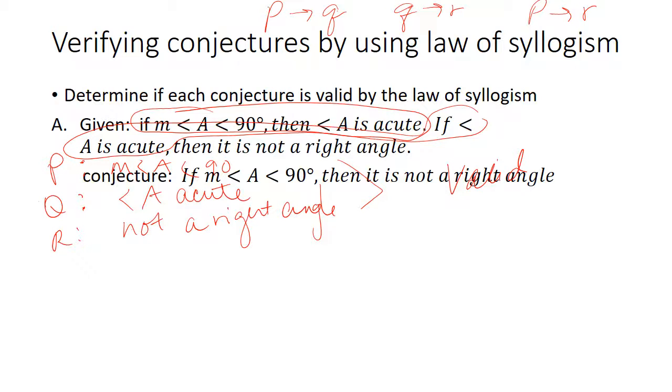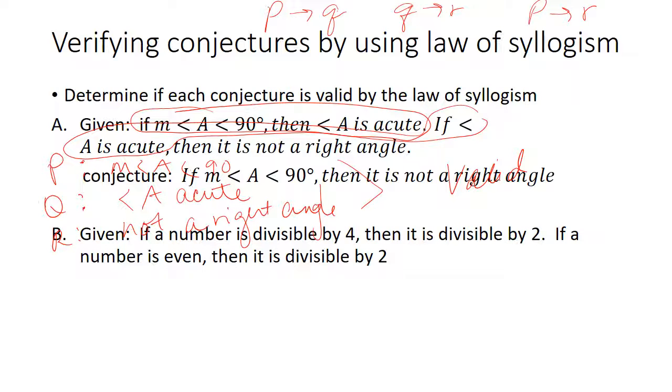Let's try another one. Oh, sorry, I wrote all over it. You can't see it now. Our conjecture is if the measure of angle A is less than 90, then it is not a right angle. So we take our P and our Q, that's what they have written, our conjecture would be valid.